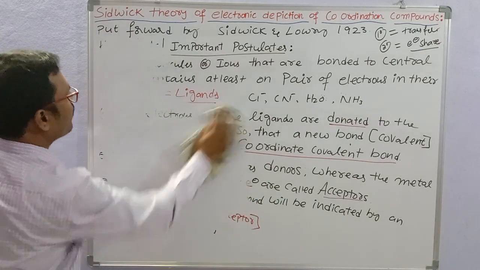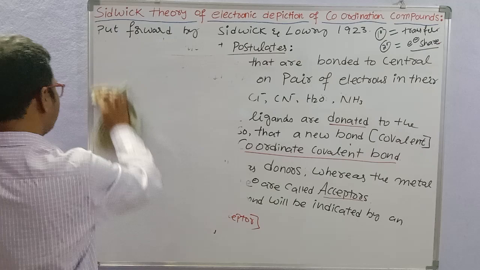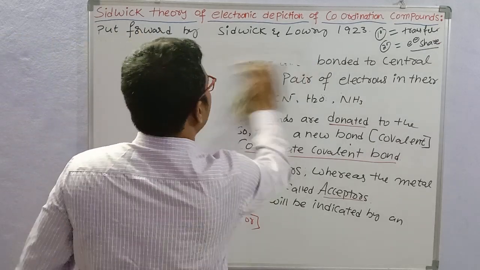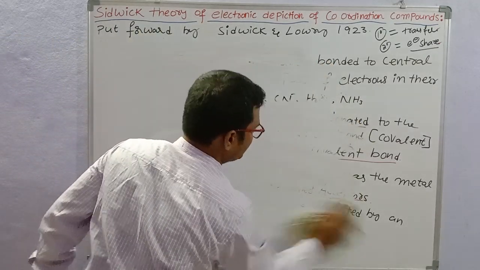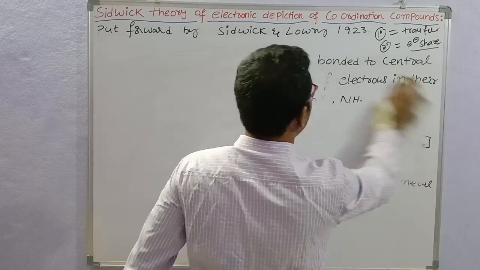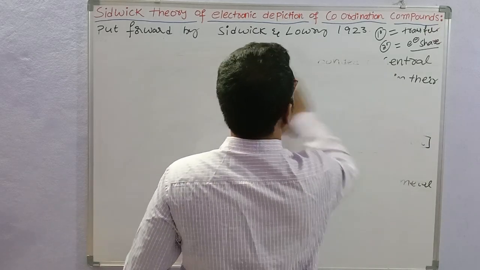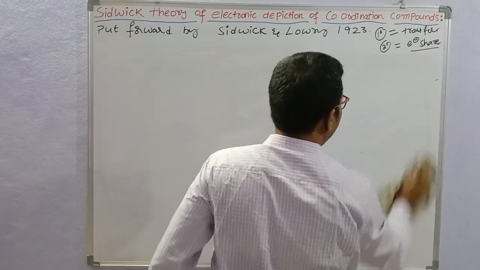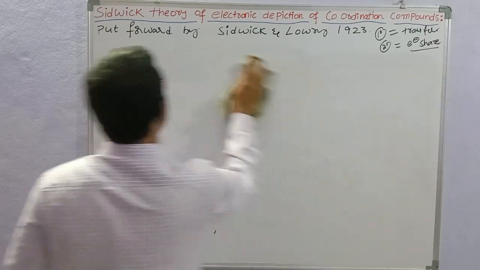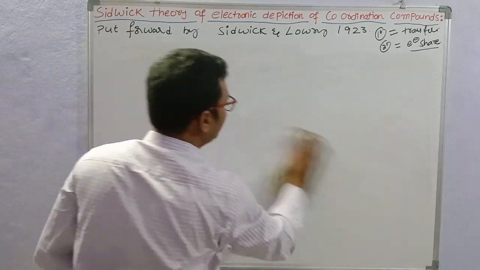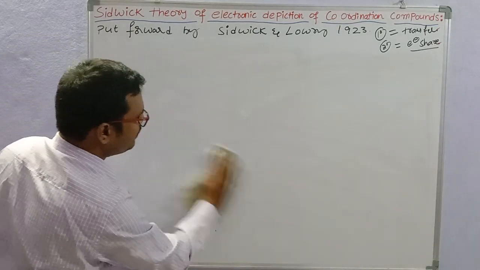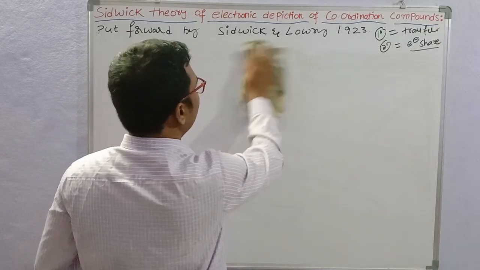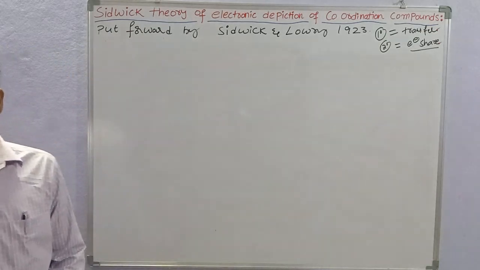Let us draw the structure of a coordination compound that will simplify the explanation. That also explains the donor acceptor relationship between the ligands and the central metal. So according to Sidwick theory, the relationship between ligand and metal will be purely electronic.